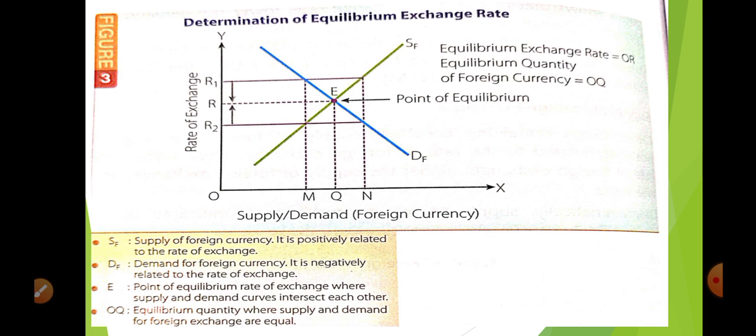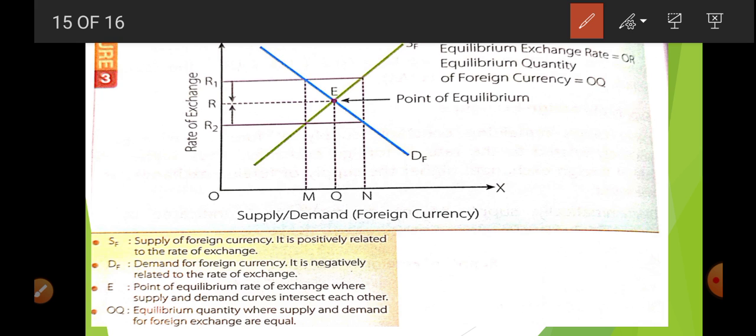Now this is the last point of this video, determination of the exchange rate. Actually it is deleted from the syllabus, but you should know it. Where the demand of foreign currency and the supply of foreign currency intersect, that point is known as the point of equilibrium, and this will be your foreign exchange rate. And this will be the equilibrium quantity.